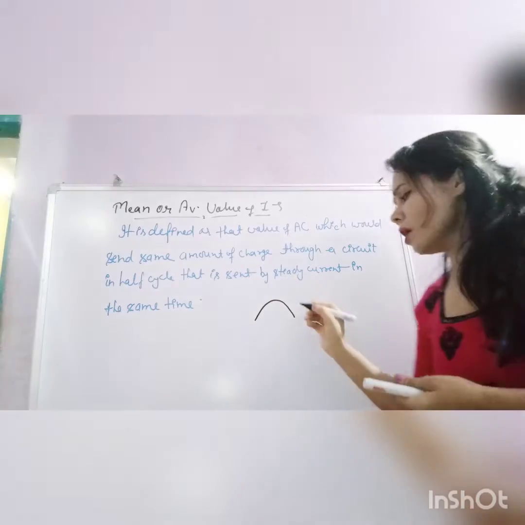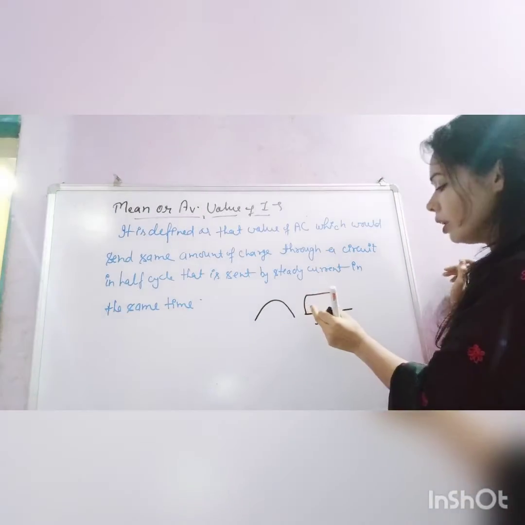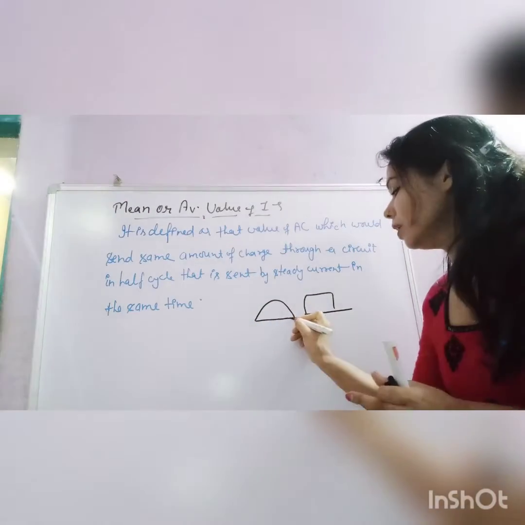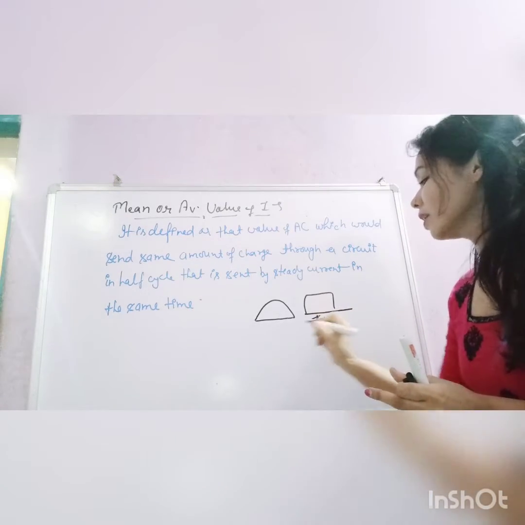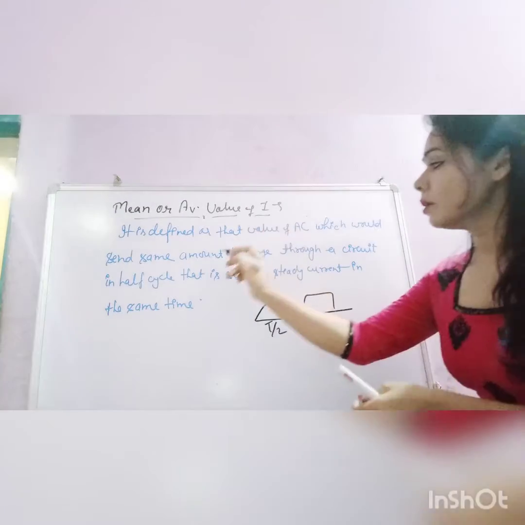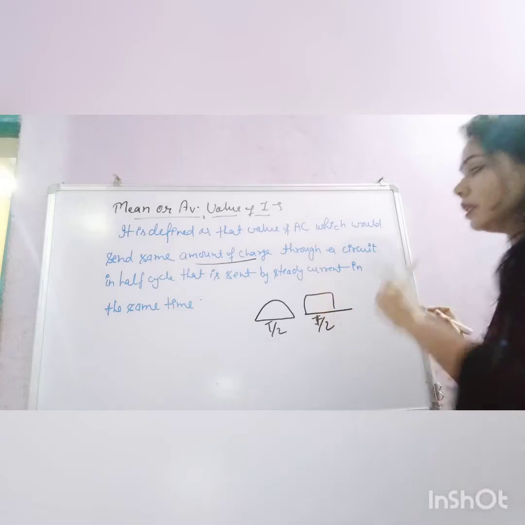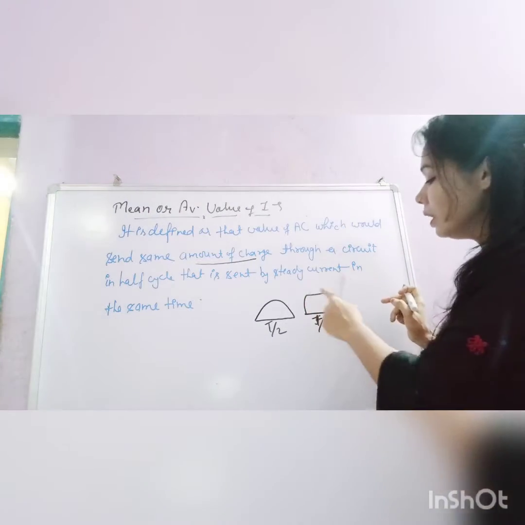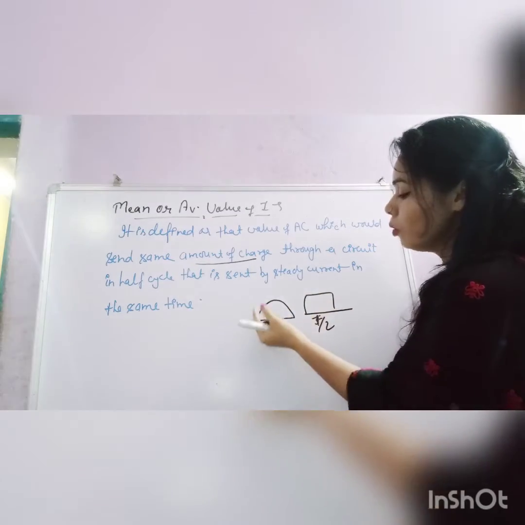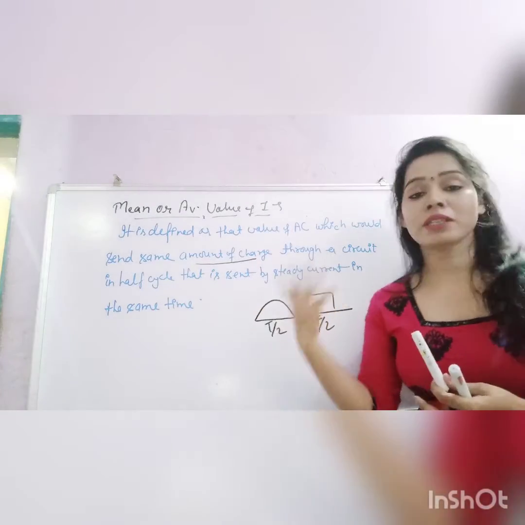Steady current means a DC source. If the DC source in time t shows some effect, and the same effect this AC also shows in time t by 2, for half cycle, then the amount of charge flown in DC is considered equal to the amount of charge in the AC also. Once again I will repeat.